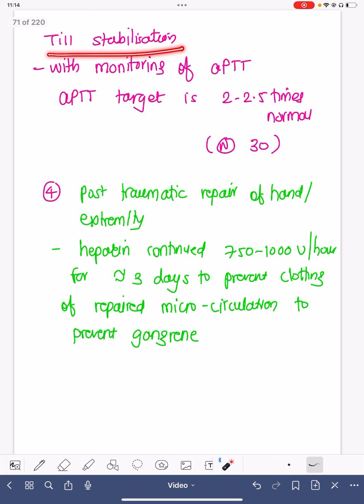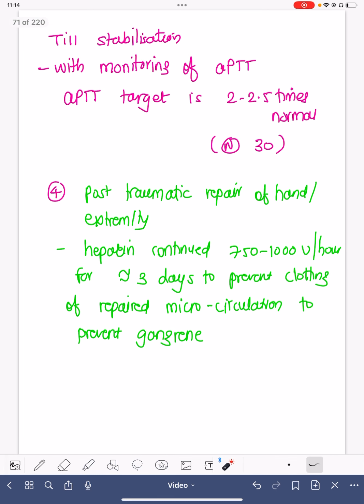So till stabilization, the heparin infusion is continued. Once the patient is stable, the infusion of heparin is changed to fixed dose heparin, 5,000 units 4 times a day, or maybe low molecular weight heparin, that is enoxaparin, or fondaparinux, depending on the choice.